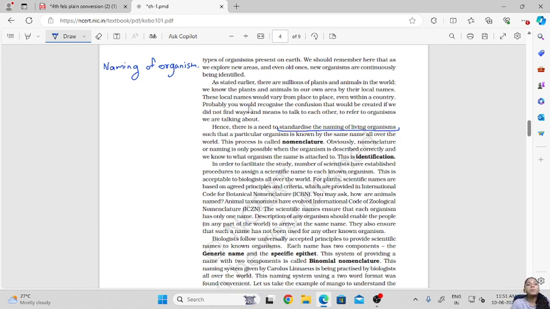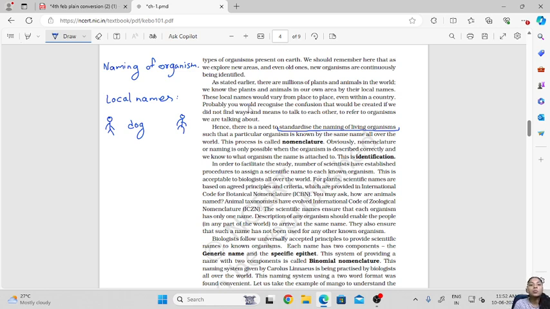For example, we know that there are local names for different organisms, right? A person living in one corner of the world will have a local name, for example for a dog, whereas a person living in another part of the world will have a local name in their language for the same organism.